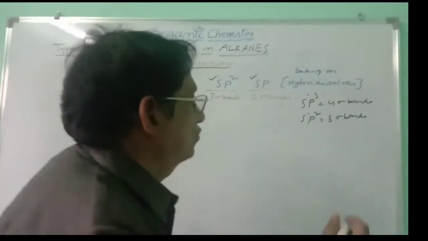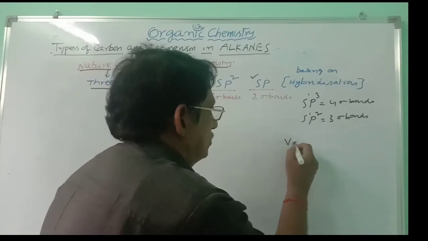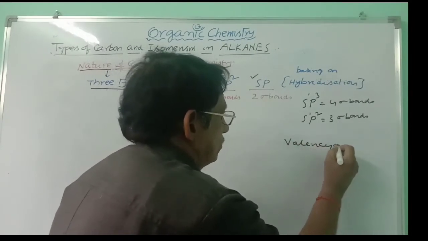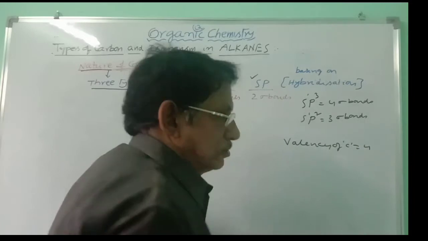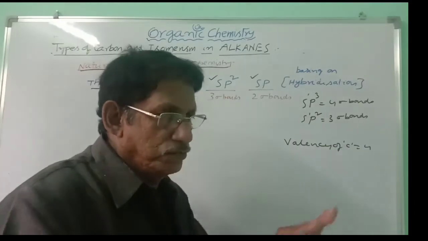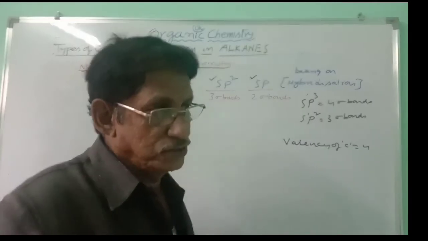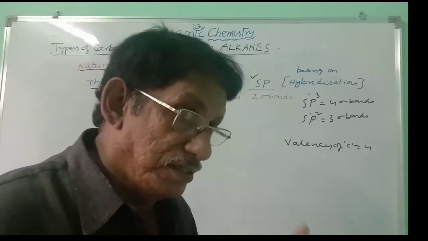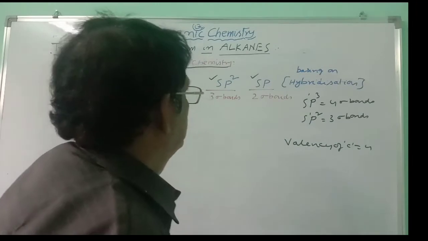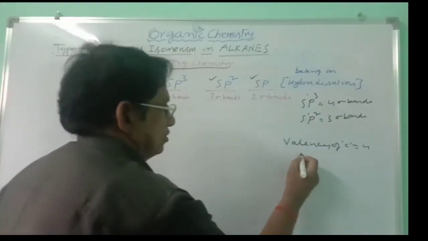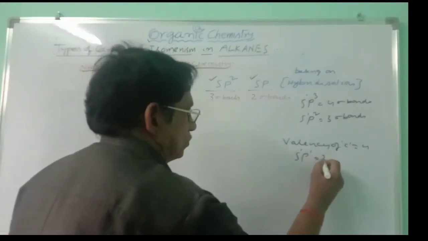Carbon valence is 4. Valence of carbon is always 4. So it should be able to make 4 bonds. And you are explaining only 3 sigma bonds. What about the 4th bond? That is present there, but in the form of pi bond. And in the case of sp hybridization, sp means 1 plus 1 is equal to 2 sigma bonds.